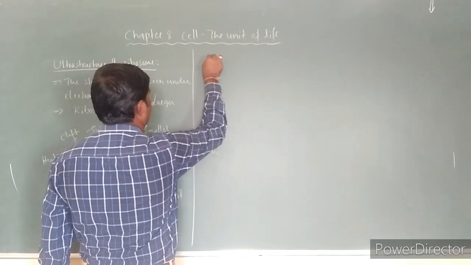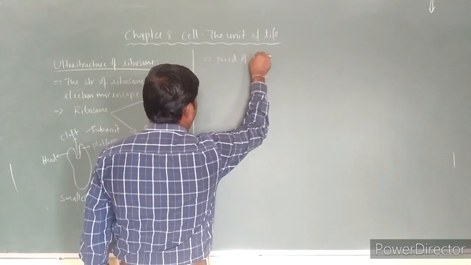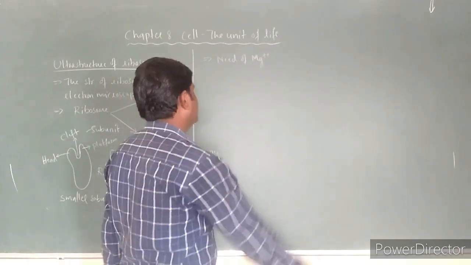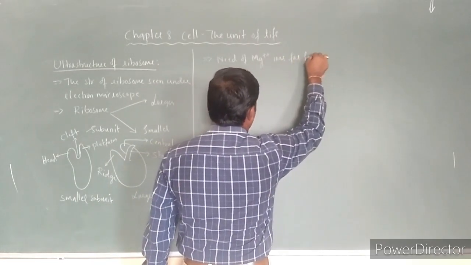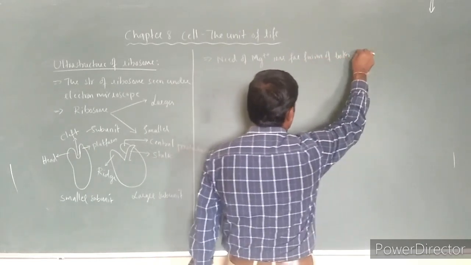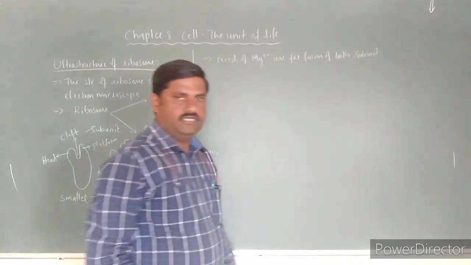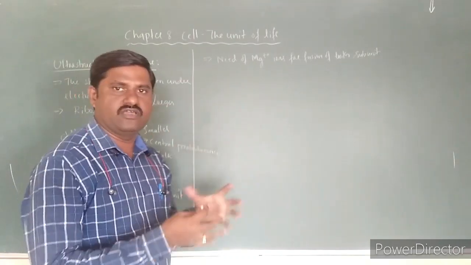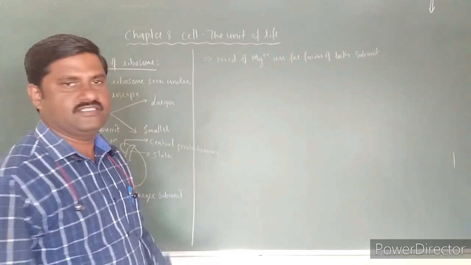So there is a need of magnesium, Mg++, that is plus two ions, for fusion of both ribosomal subunits. When the Mg++ ion is there, that helps in union of these two ribosomal subunits, right?